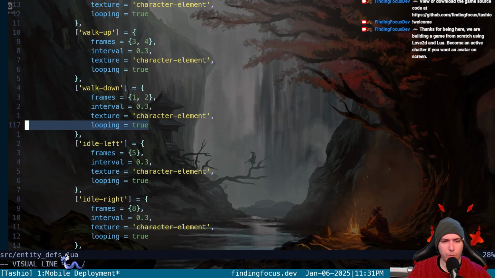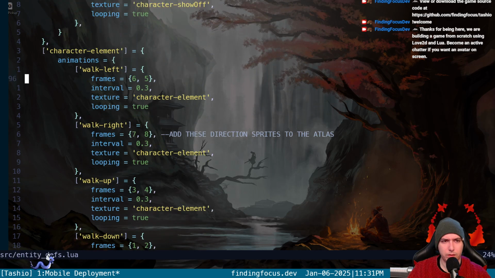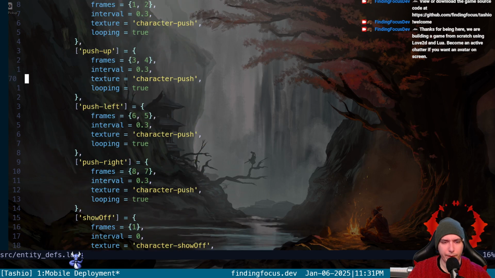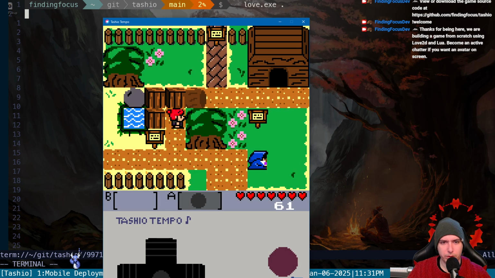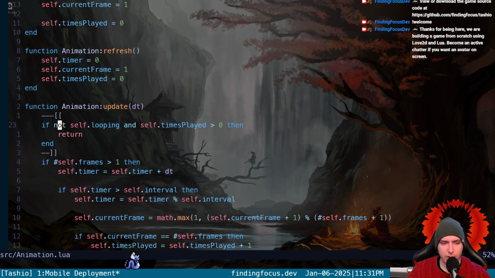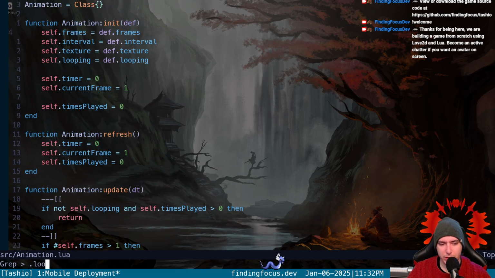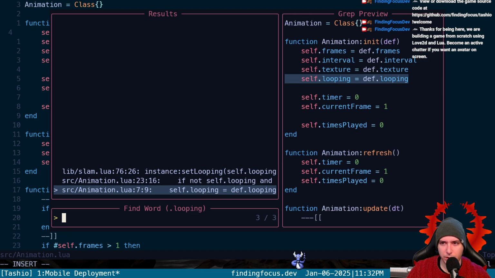Looping is true in all our walk stuff, even in our idle, which is only 1 frame, so that doesn't really matter, but looping is true in our push and our walking, which they see it doesn't loop, even though we've got looping true. And we're only doing a return if looping is false. So we gotta be changing looping somewhere, I feel like. But we are not.